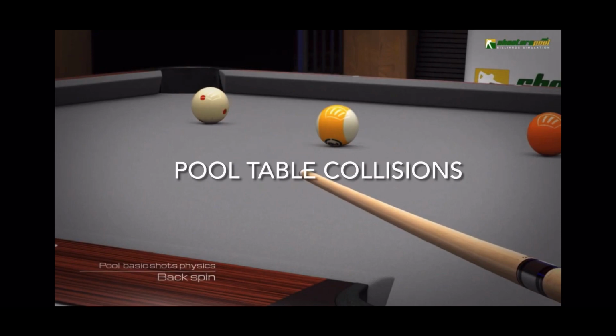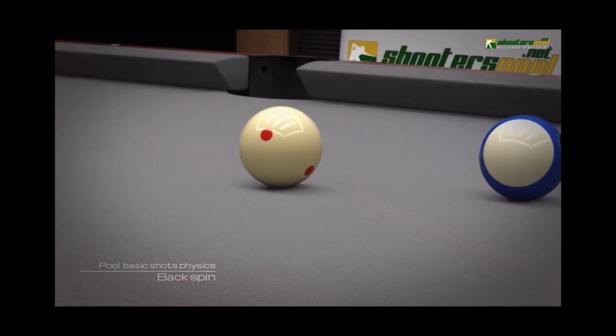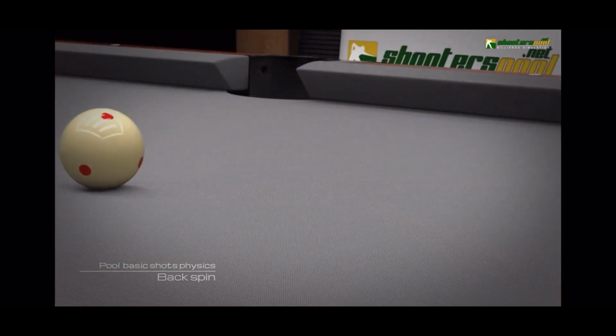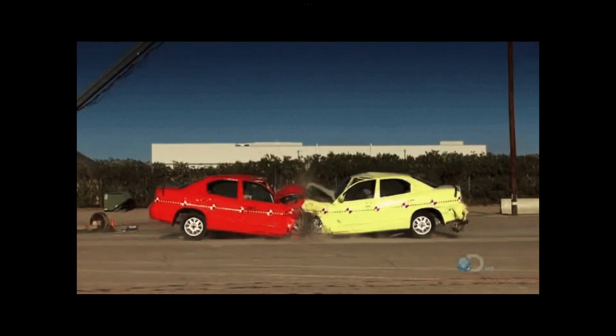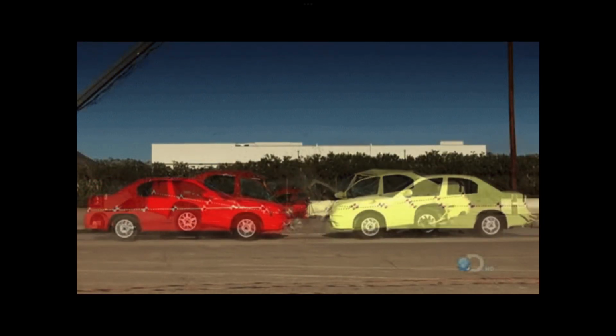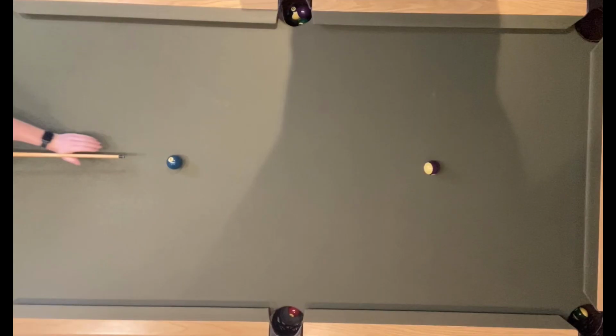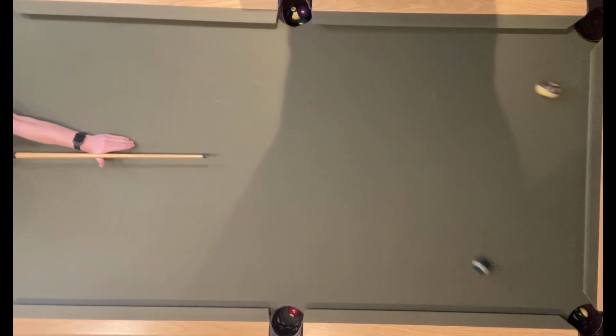Another concept in physics that is seen on a day-to-day basis is collisions. Whether it's a car accident, a high five, or a game of pool, we see collisions all the time. There are generally 2 types of collisions, elastic and inelastic collisions. An elastic collision is one of which both momentum and kinetic energy are conserved. This means that before and after the collision, the total momentum and total kinetic energy of the system all remain the same. In the inelastic collision, the total kinetic energy is not conserved.